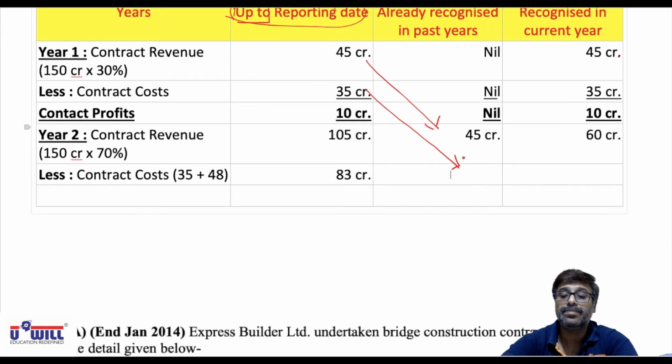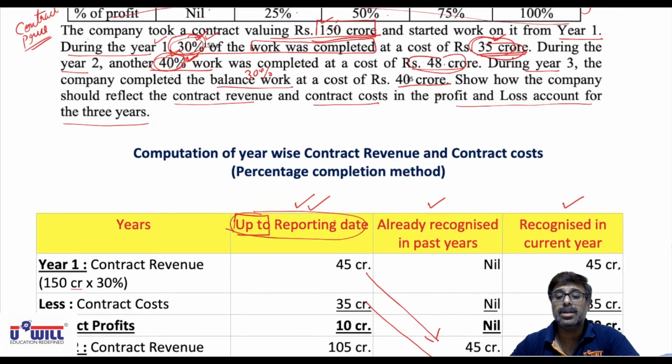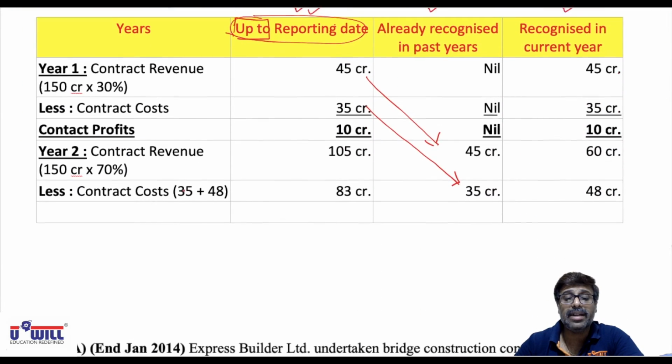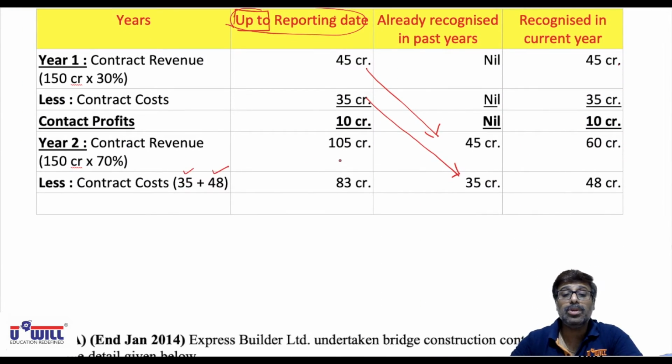35 crores up till past year. 83 minus 35, current year 48 crores of cost is incurred. Directly given 48 crores, but we don't write it directly. First, last year 35, current year 48. Up to 2 years, total cost incurred is 83 crores. From that, up to past year 35 crores was done. In the current year, 48 crores of work is done.